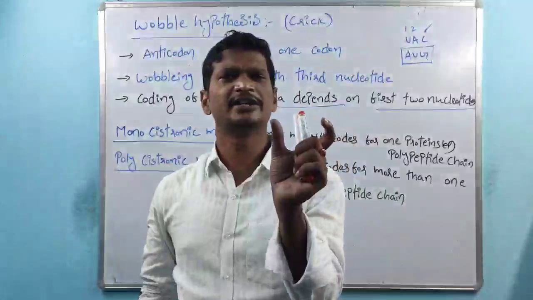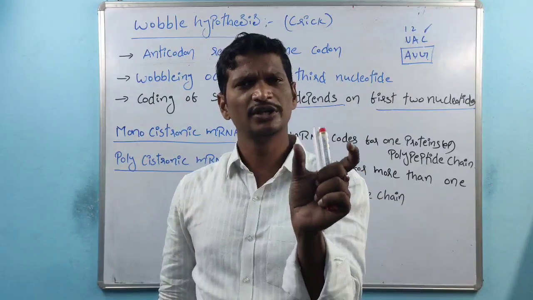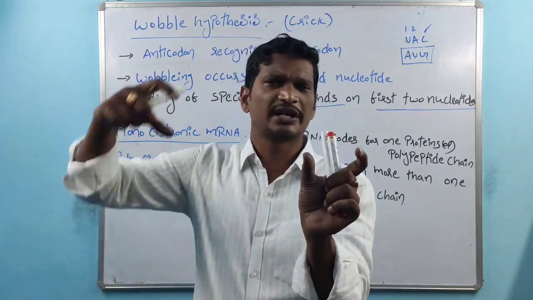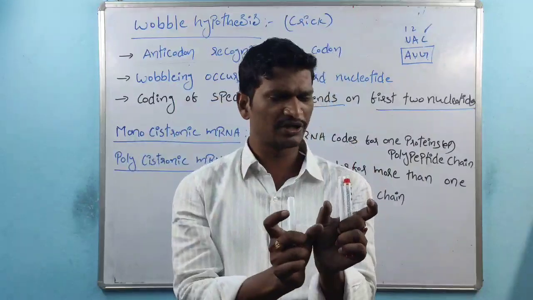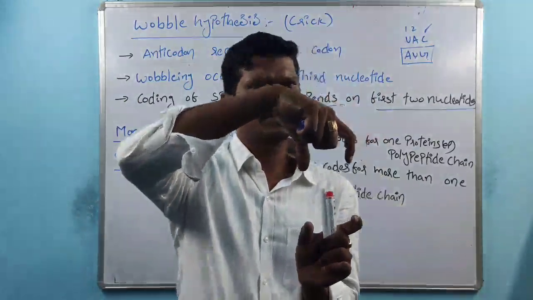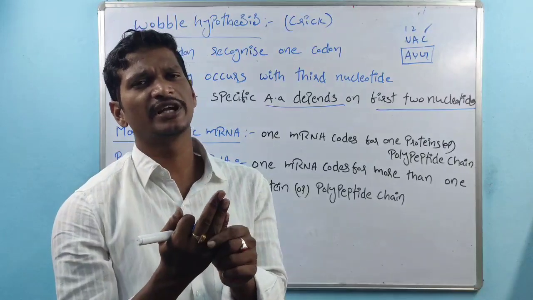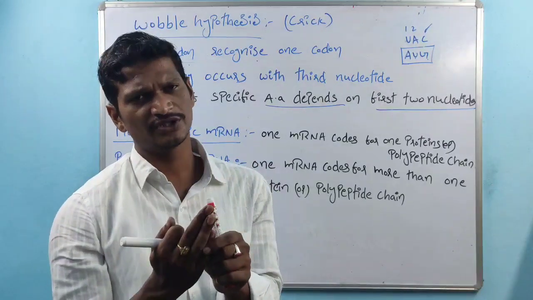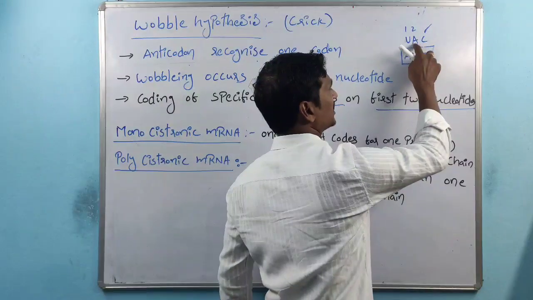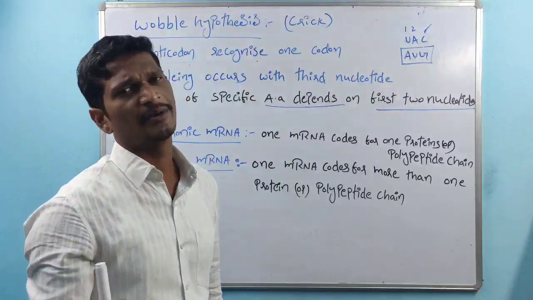Very simple. In the genetic code, 3 nucleotides are there, right? These 3 nucleotides are called a codon, and codons are recognized by the anticodon. Within the anticodon also 3 nucleotides are there. In that, the first two nucleotides are very important. So this is the first nucleotide, this is the second nucleotide. These two nucleotides are very important to code for the amino acid.